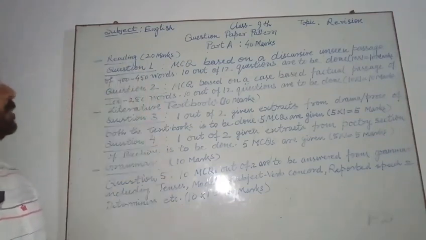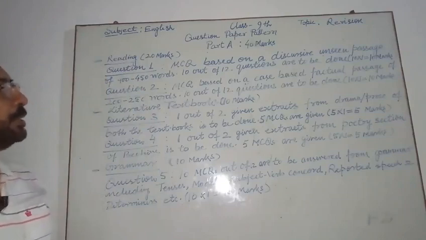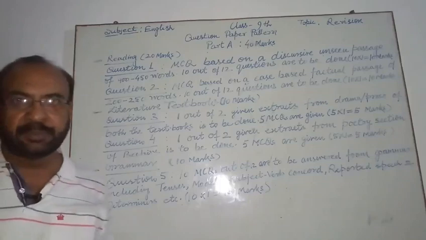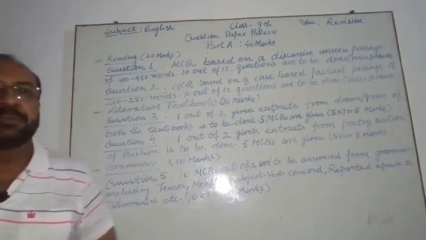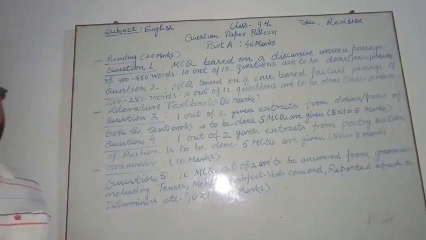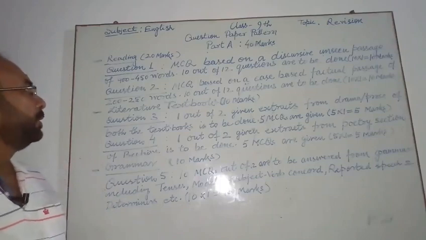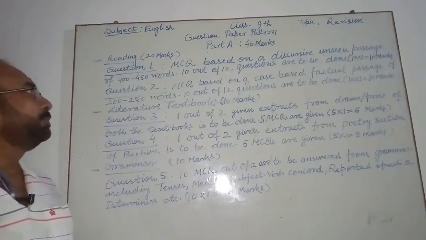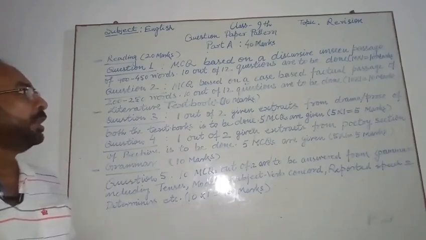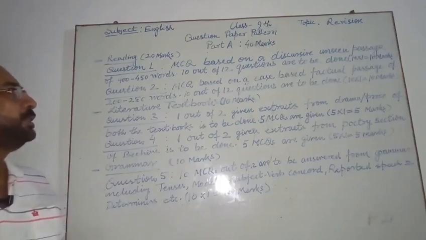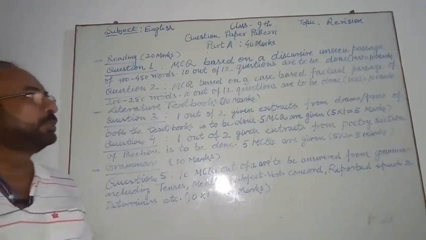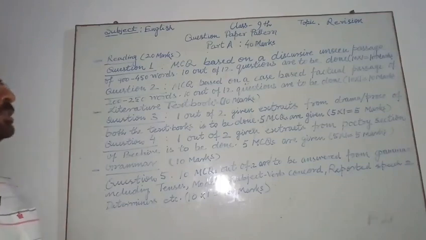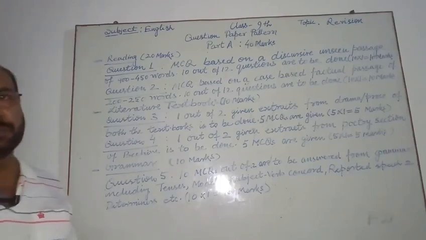Your question number 1 is MCQ based on a discursive unseen passage of 400 to 450 words. One unseen passage will be given to you for your reading, and out of that passage 10 out of 12 questions are to be answered by you.